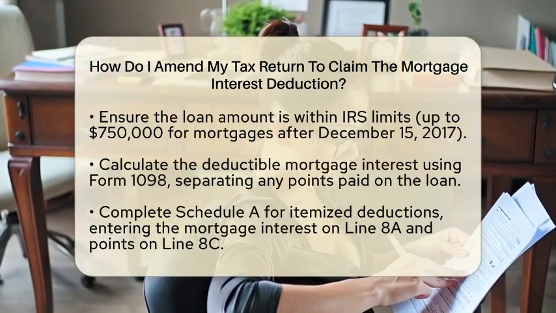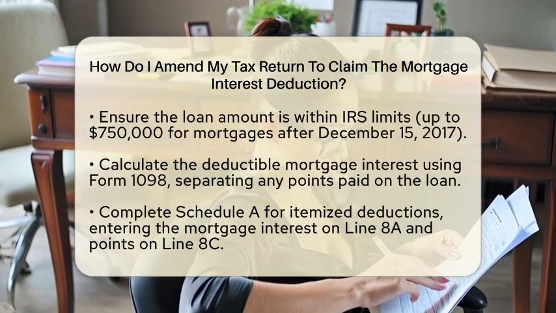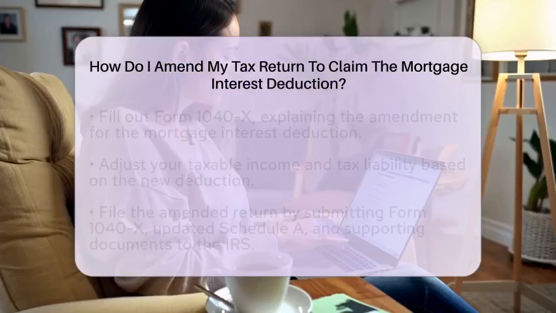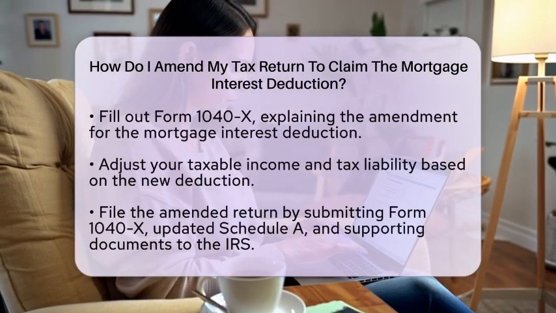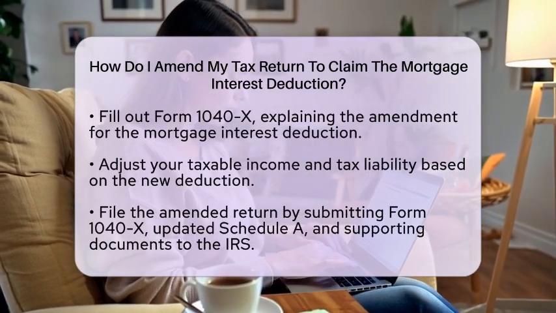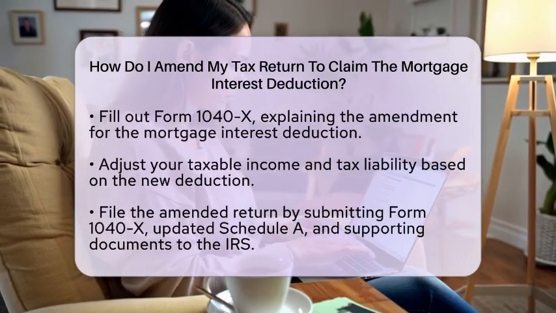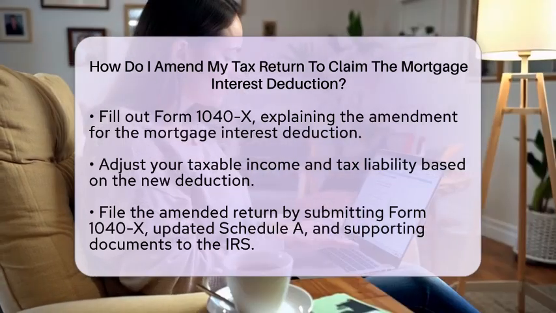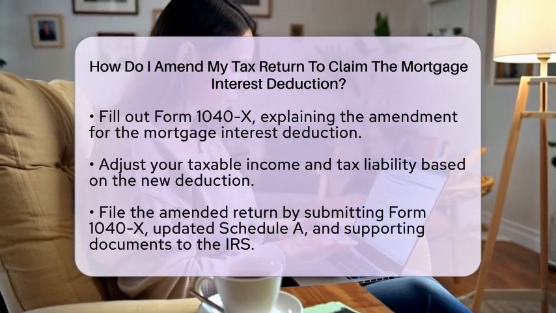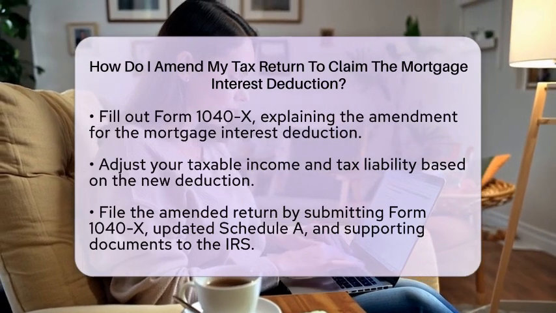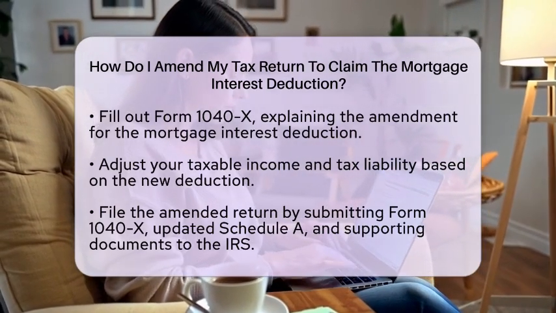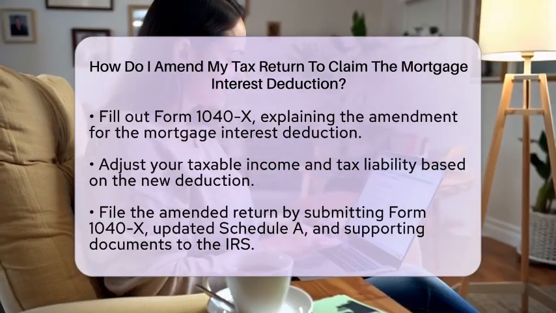On your amended return, fill out Schedule A to include the mortgage interest deduction you missed. Enter the deductible mortgage interest on line 8A and any additional deductible points on line 8C. After that, fill out Form 1040X. In this form, explain that you are amending your return to include the mortgage interest deduction. Adjust your taxable income and tax liability based on this new deduction.